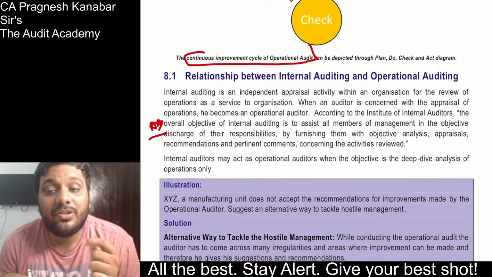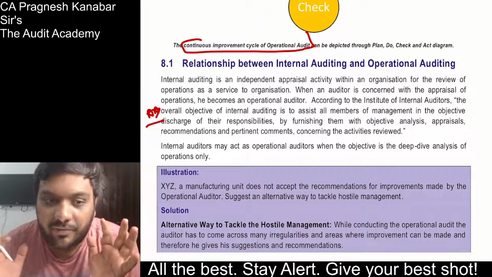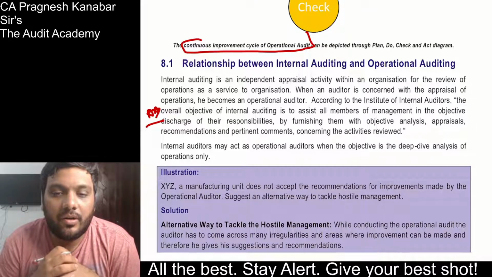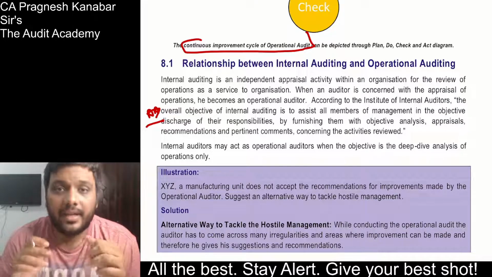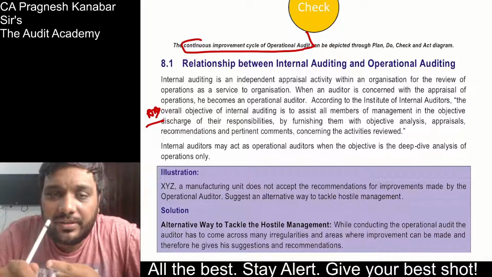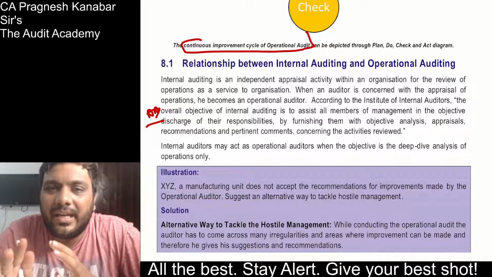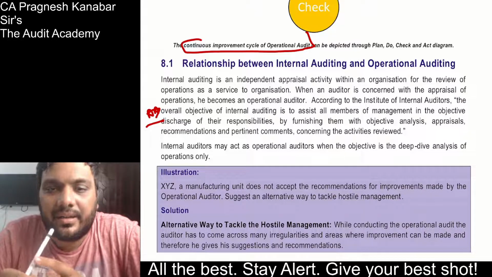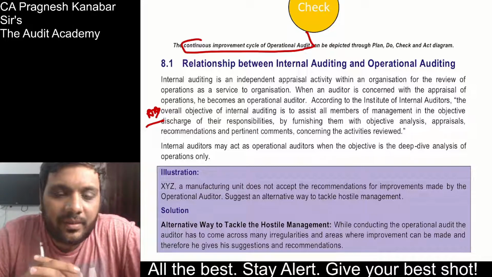Now, relationship. Now this, be careful over here. Relationship between internal auditing and operational auditing. So internal audit is audit of internal control. Operational auditing is economy, efficiency, effectiveness of operations. Now this management audit, operation audit, whatever you have discussed, those are normally voluntary assignments that are done, whereas internal audit is backed by section 138.